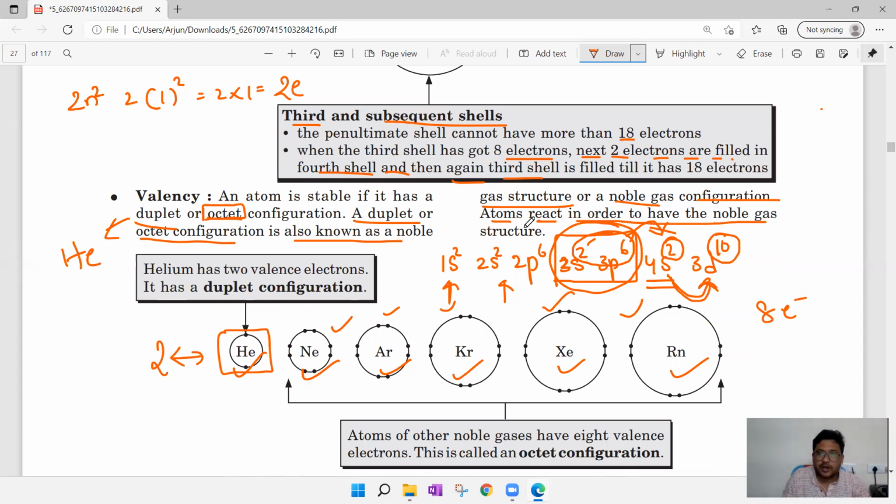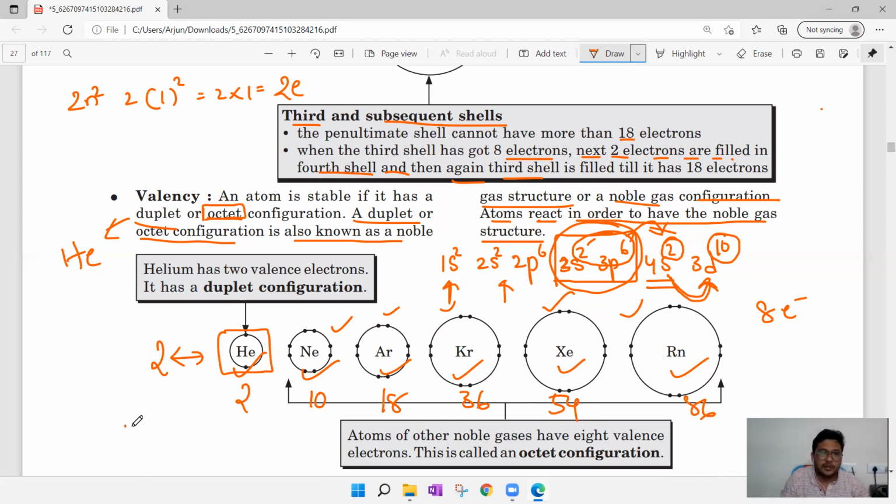Atoms react in order to have a noble gas structure. So in 10th class, we are going to learn metals and non-metals, and carbon and its compounds. Why molecules are formed, we might have discussed in the third chapter also. To attain stability only, molecules are formed. So how will it form? It will compare its atomic number with the stability number. Simple. Stability numbers: helium atomic number 2, neon atomic number 10, argon atomic number 18, krypton atomic number 36, xenon atomic number 54, radon atomic number 86.